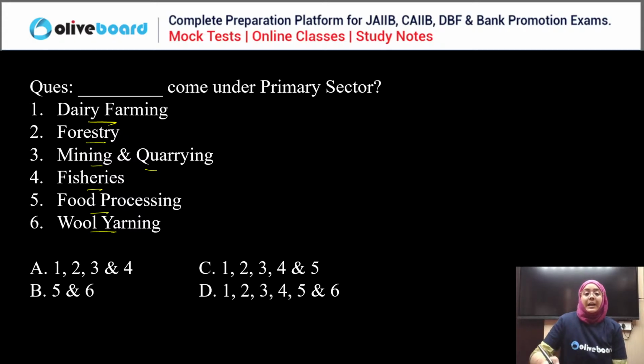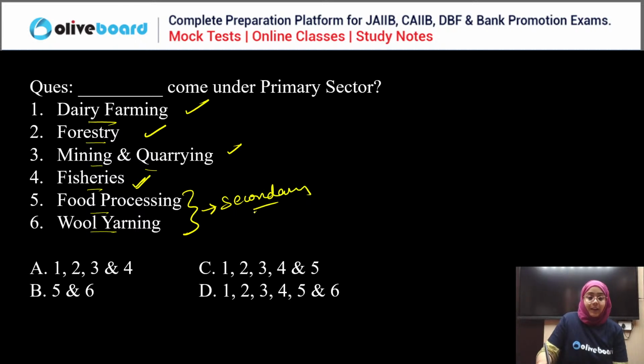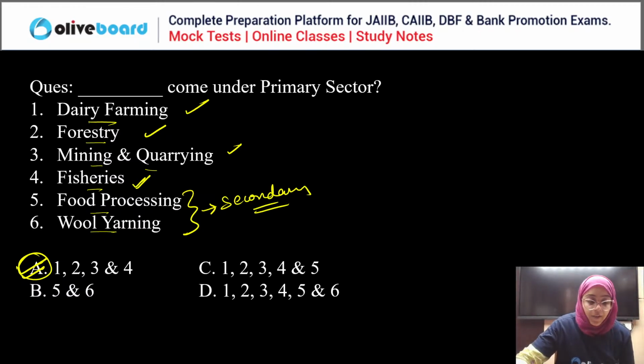Yes. Dairy farming, yes. Forestry, yes. Mining and quarrying, yes. Fishing, yes. These are the primary sector. Food processing and the yarning of the wool come under the secondary sector, right? So first, second, third, and fourth is the correct answer, right? A is the correct answer. Everyone is correct here. Good.